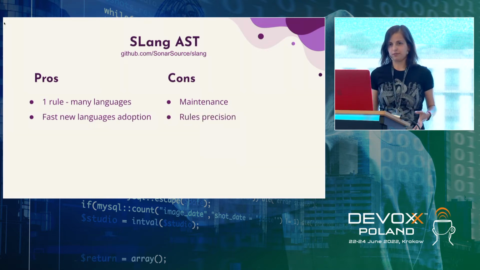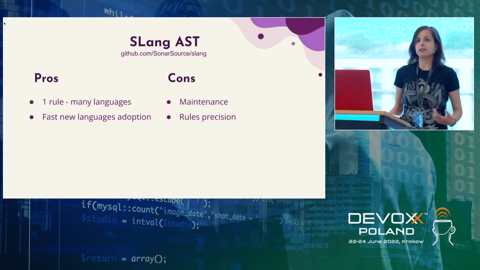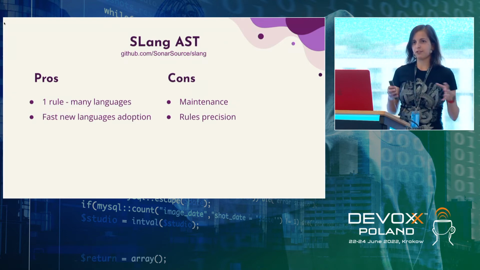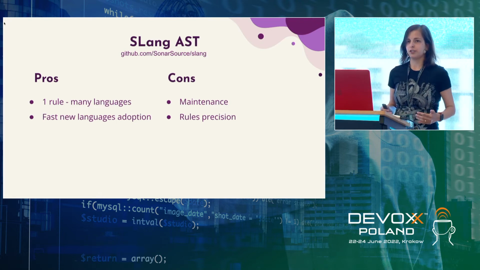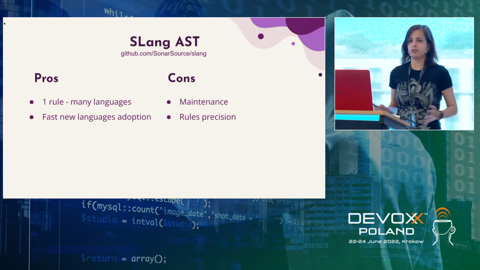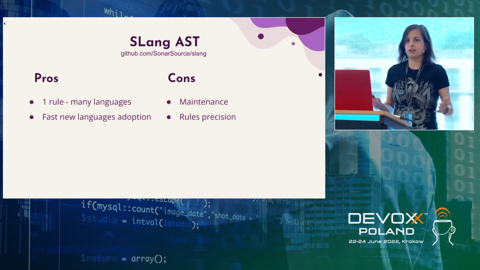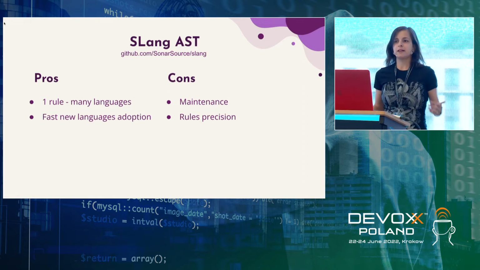Rules precision. Rules precision was also not that good because when we are talking about something general, when we have 4 different languages and we try to convert them to some unified representation, we have to cut some branches. There were, for example, no such place for extension functions or some other Kotlin constructions, and Ruby constructions and specific Scala constructions, and that means that this analyzer will never report anything for these constructions.